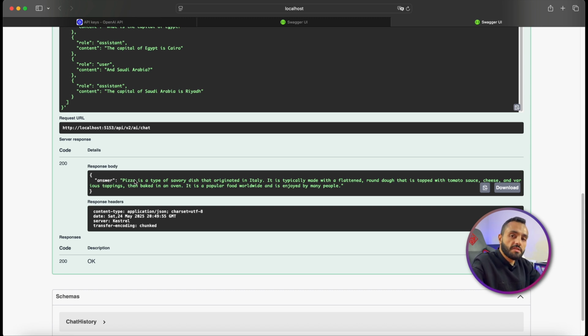Okay, this is the demo about our chatbot, the simple one, and we will continue in configuration and exploring more and more about the chatbot.